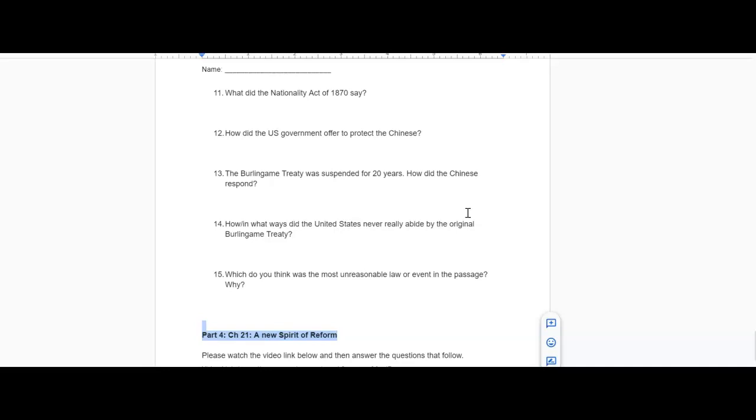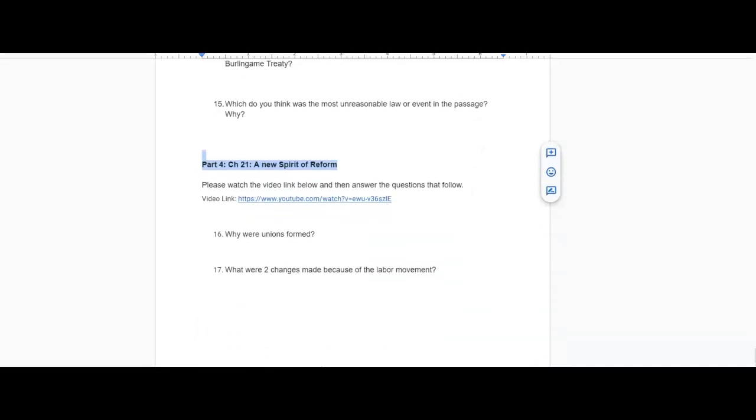How or in what ways did the United States never really abide by the original Burlingame Treaty? Question 15. Which do you think was the most unreasonable law or event in the passage, and why?